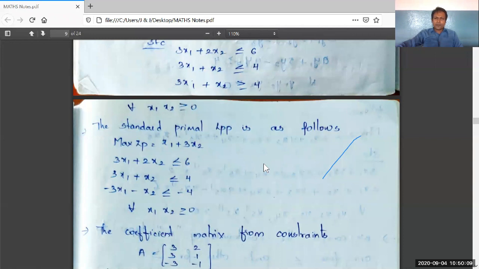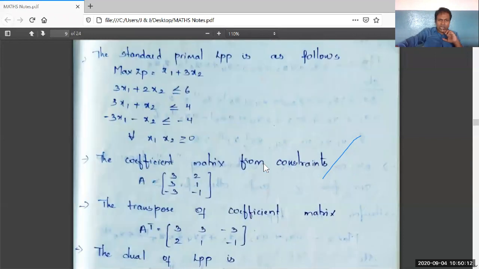The coefficient matrix. The first step to write the dual LPP is writing the coefficient matrix 3, 2, 3, 1, minus 3, minus 1. See here, the constraints part contains 3, 2, 3, 1, minus 3, minus 1. These coefficients are written as a matrix, capital A, taken as the coefficient matrix from the constraints. Capital A is equal to 3, 2, 3, 1, minus 3, minus 1: 3 rows with 2 columns. First row, second row, third row, first column and second column.